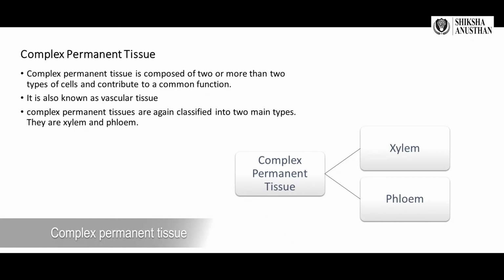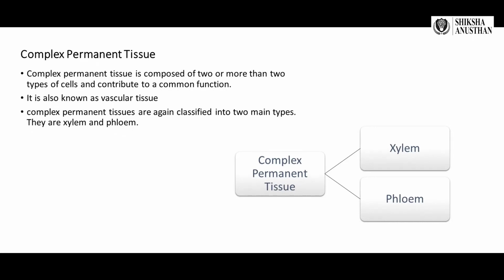Then coming to complex permanent tissues. Complex permanent tissue is composed of two or more types of cells and contributes to a common function. It is also known as vascular tissue. Complex permanent tissues are again classified into two main types, the xylem and phloem.